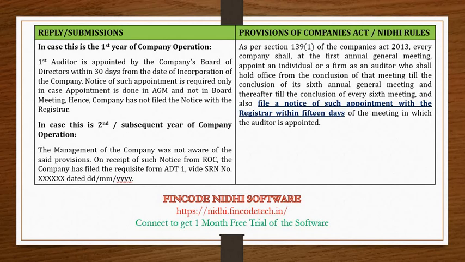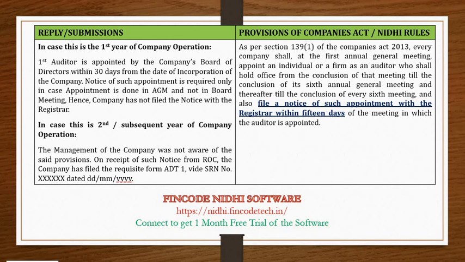Guys, if you see, the requirement to file ADT 1 is only in case the appointment of auditor has been made in AGM. The Act and the rules both are silent on what if the auditor is appointed in a board meeting and not in an AGM. Because the Act is silent on that, we can take the benefit of that, and we can mention that as the auditor has been appointed in the board meeting and not in AGM, the company has not filed the ADT 1 with ROC.